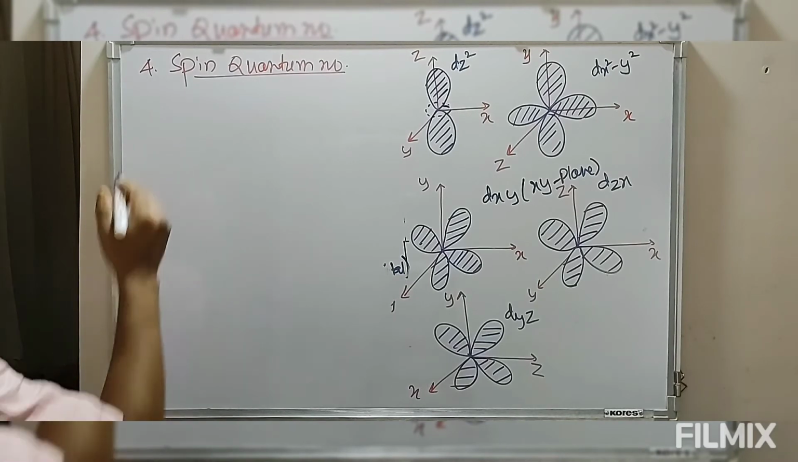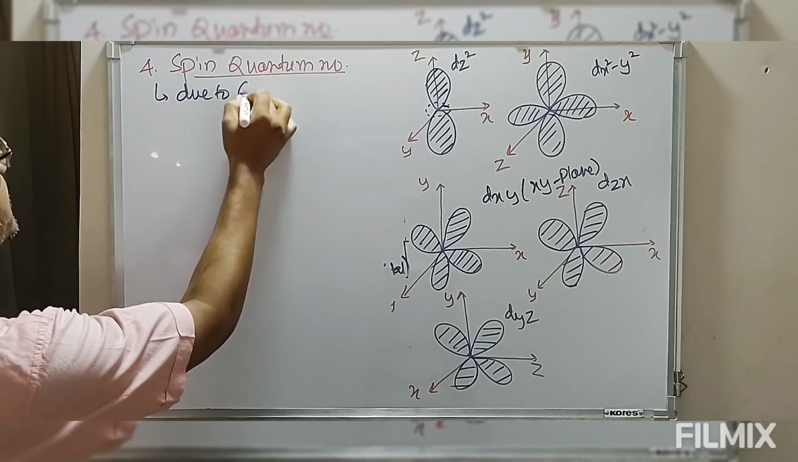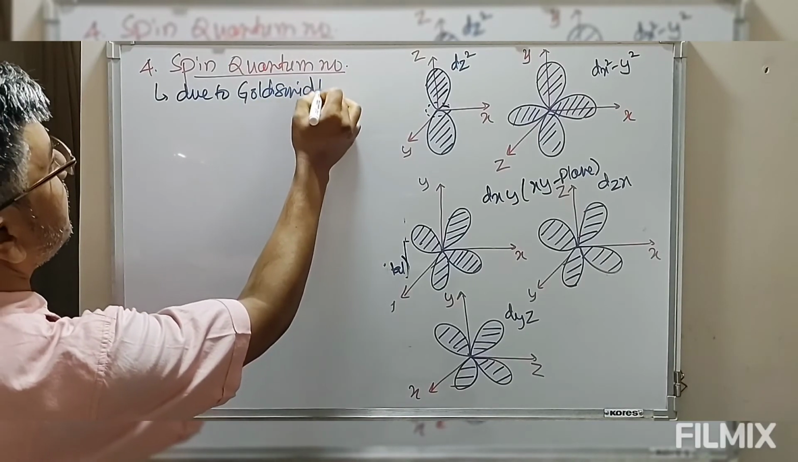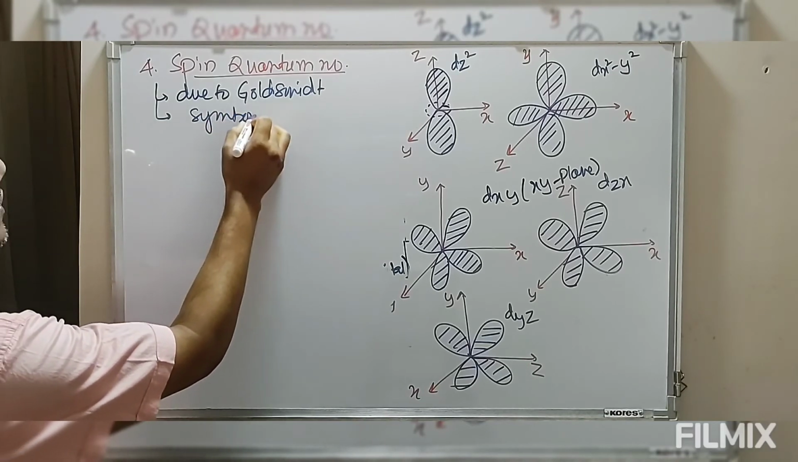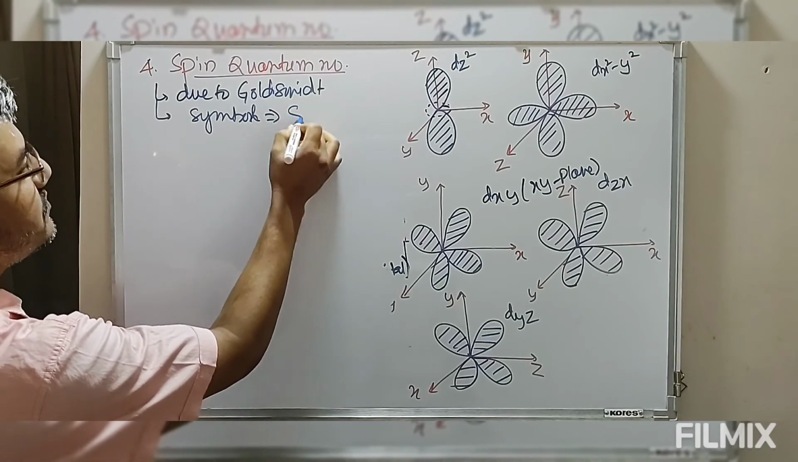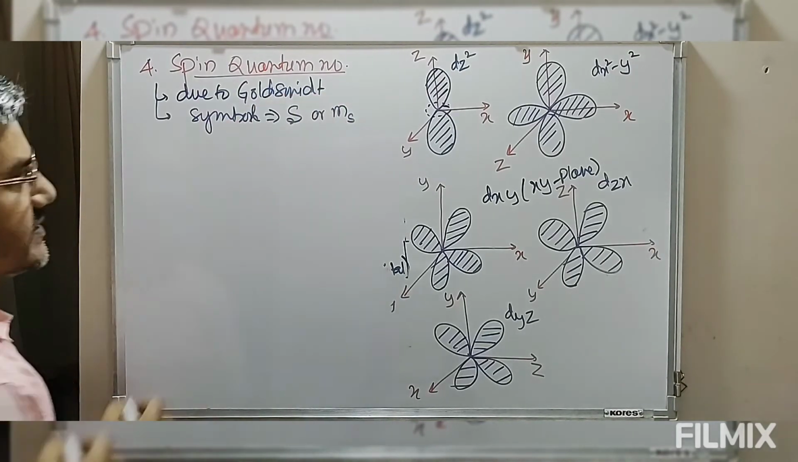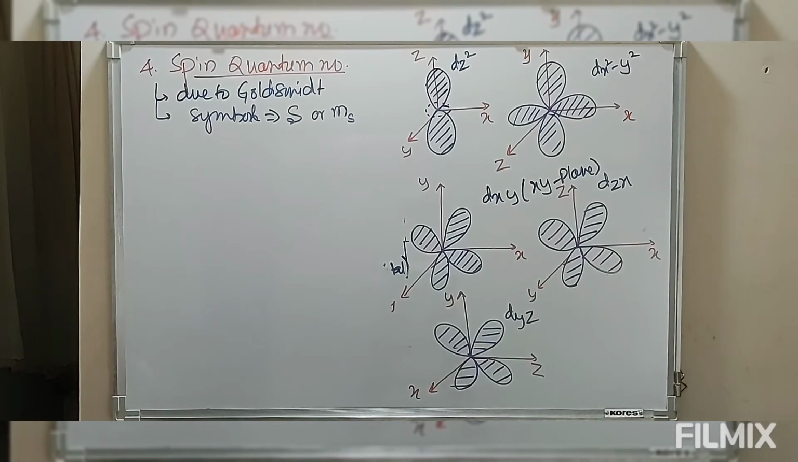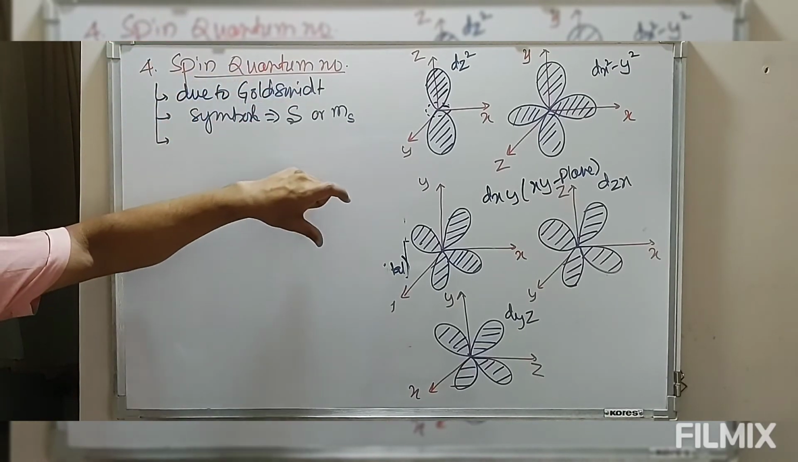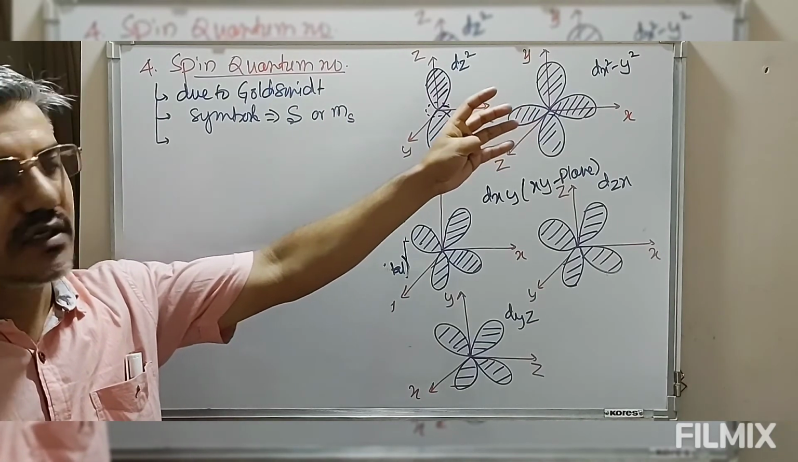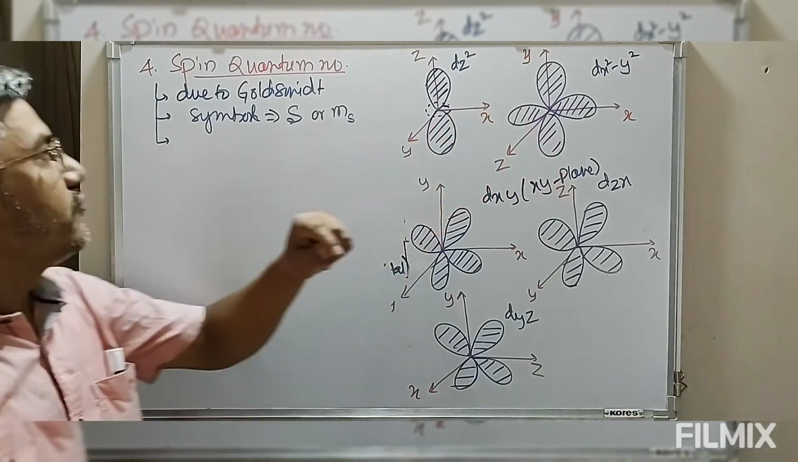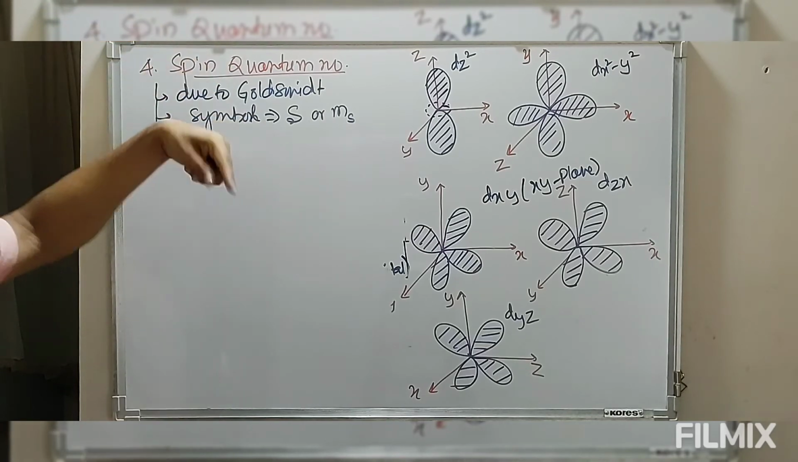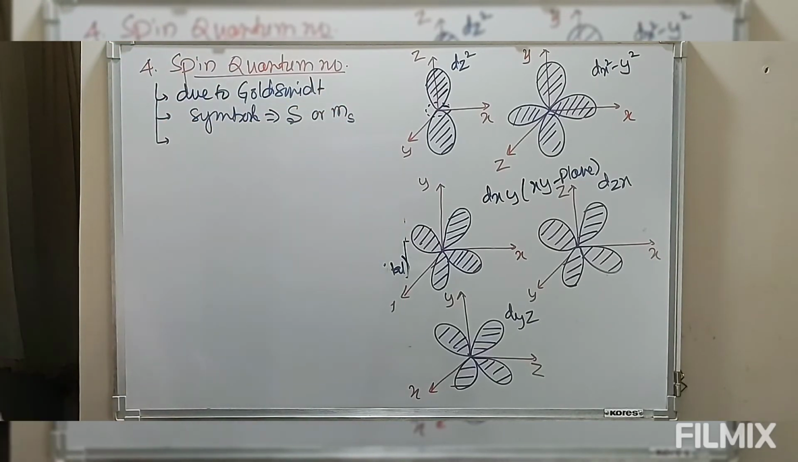Next quantum number is spin quantum number. This spin quantum number is due to Goudsmit. The symbol used for this spin quantum number is simply s, or sometimes written as ms. Now this spin quantum number is not derived from the wave mechanical model, whereas the first 3 quantum numbers, principal, azimuthal and magnetic, were derived from the quantum mechanical model, but the 4th quantum number, that is spin quantum number, is not derived from the quantum mechanical model.